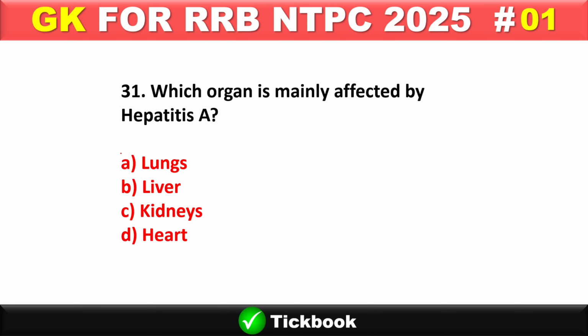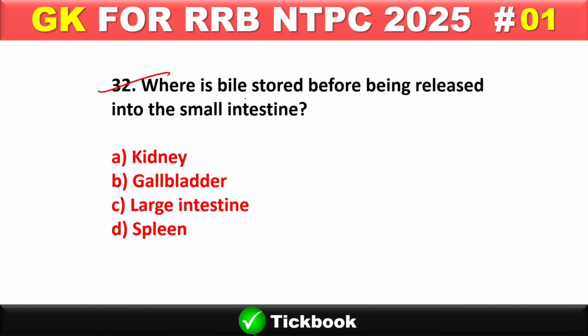31. Which organ is mainly affected by hepatitis A? Hepatitis is a viral disease. Option number B is the right answer, liver. 32. Where is the bile stored before being released into the small intestine? Bile is stored in the gallbladder, and the bile is produced by the liver. Remember this, bile is produced by liver and stored in gallbladder.